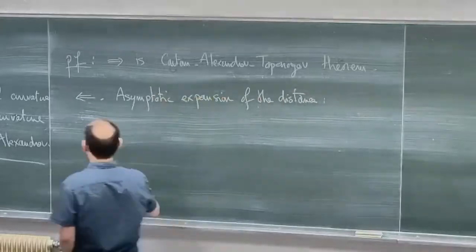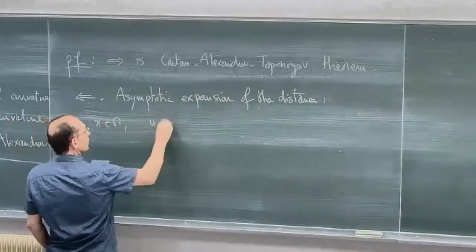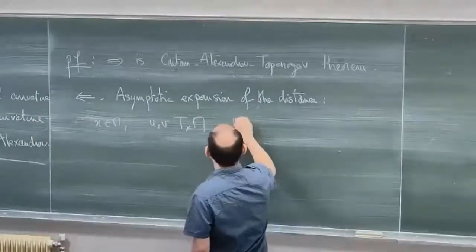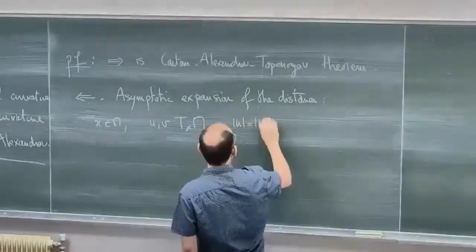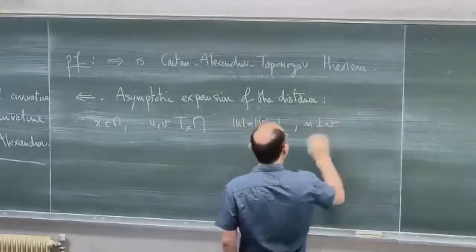It is done in the following way. I pick some x in M and two vectors in the tangent space, which are of norm 1 and orthogonal.